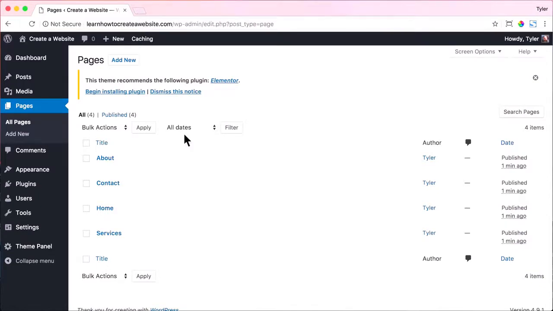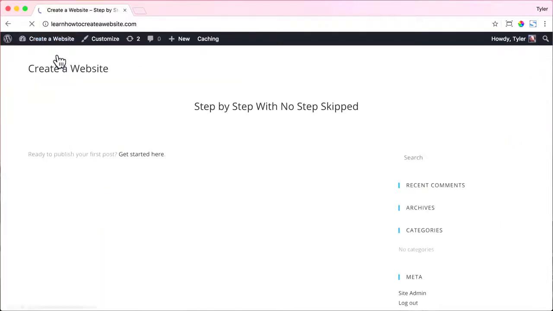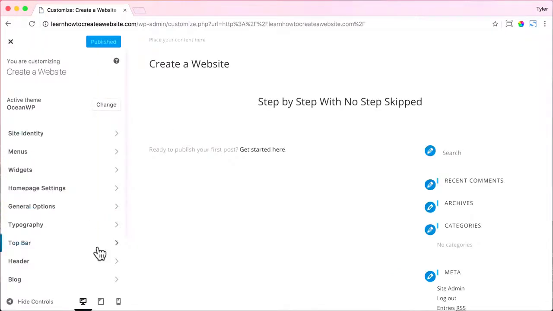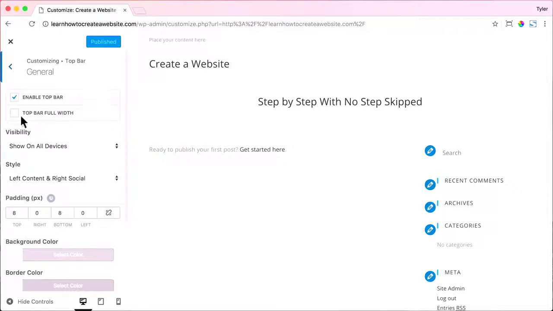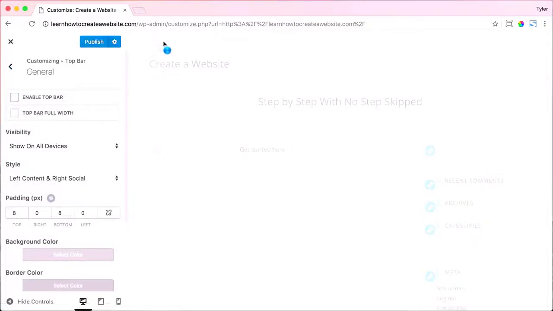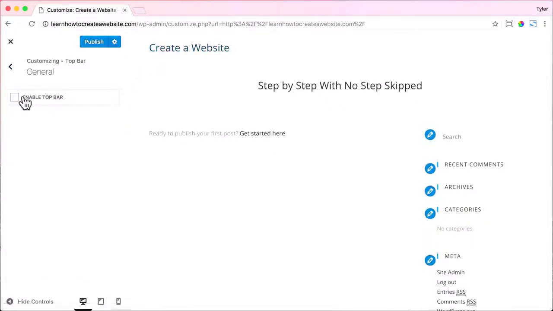So the next thing that we're going to do is edit our menu. To do that, hover over your name and click visit site. And we're going to add links to this part right here. And we're also going to remove this space right here. So let's click on customize and let's click on top bar. Then click General and uncheck Enable top bar. That will remove this space up here. All right, once we do that, we can go back.